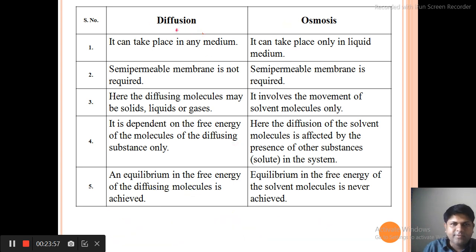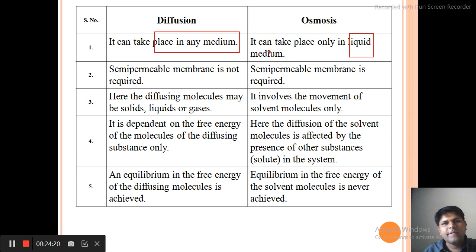Diffusion can take place in any medium. But osmosis only happens in a liquid medium, because in osmosis there is movement of solvent from its higher concentration to lower concentration. In simple language, water moves from where there is more water to where there is less water.